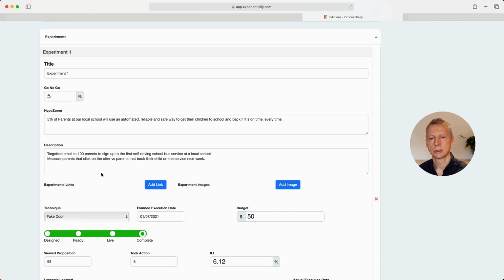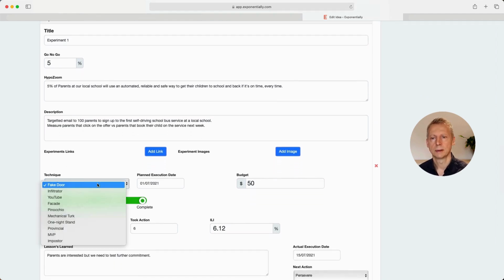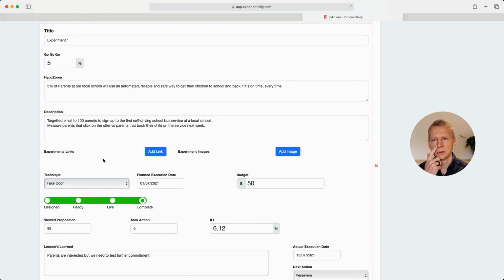In this case, we've chosen the fake door Pretotype method because it's going to be the easiest one to do. So what does that look like? Well, over here in the description, we're targeting an email to 100 parents to sign up to the first self-driving school bus service at their local school. And we're measuring the parents that click the offer versus the parents that book their child onto the service next week. Now, really important, we're not counting how many people opened the email. It doesn't matter. It doesn't give us a good number. What we're counting is parents that took action.